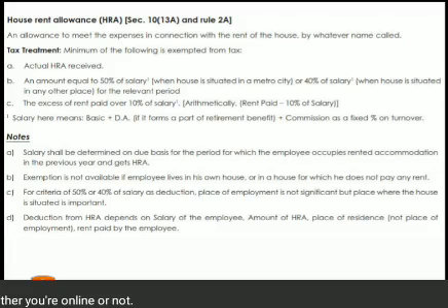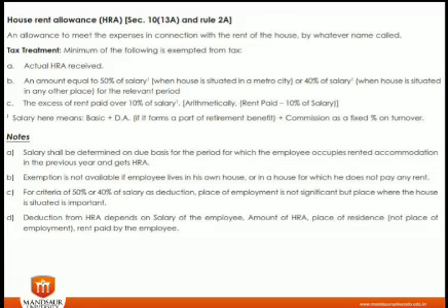The minimum of the following should be exempted from tax. First is the actual HRA received. Whatever house rent allowance is received from the company, that is called actual HRA. The second is an amount equal to 50% of salary when you are residing in a metro city, or 40% of salary when you are residing in a non-metro city. And the third point, C, is the excess rent paid over 10% of salary.